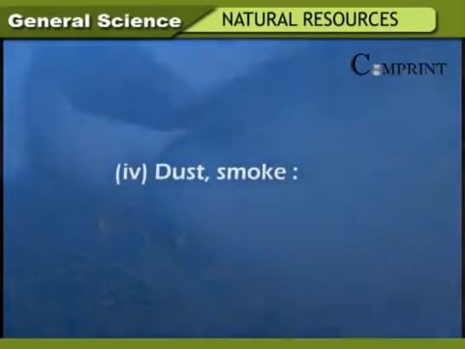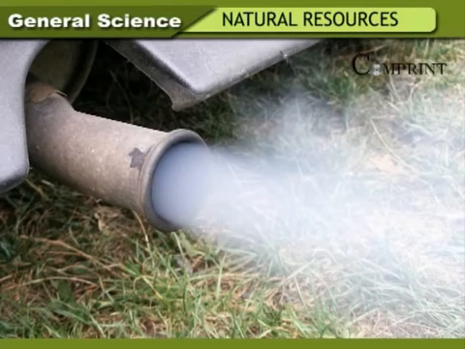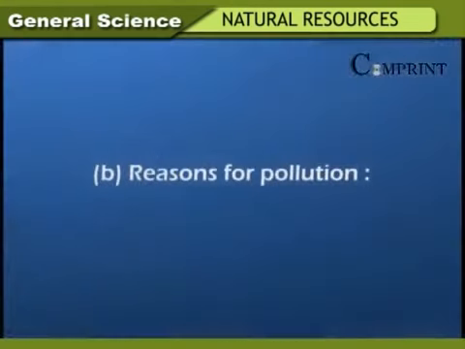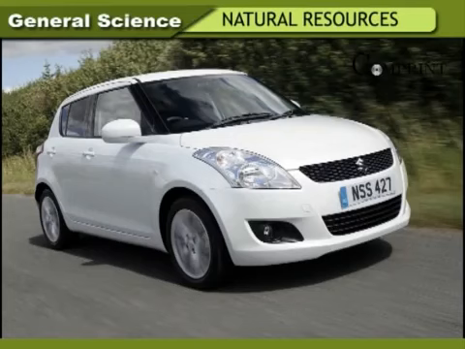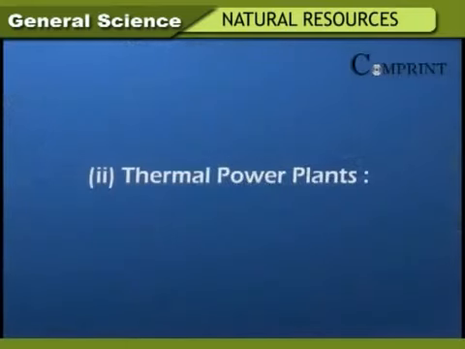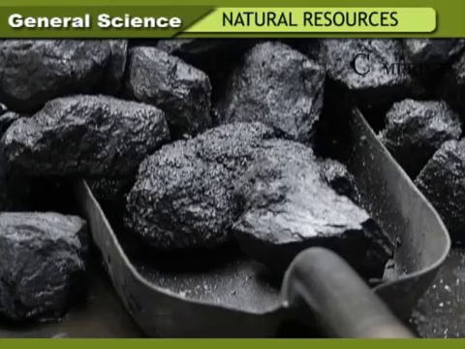Dust, smoke. The suspended particles in air, like microscopic dust particles, are emitted from vehicles and industries. These are called SPM, suspended particulate matter. Reasons for pollution. Vehicles. Vehicles which run on diesel and petrol emit gases which contain pollutants like sulfur. Thermal power plants. Coal is used as fuel in these plants. Coal contains sulfur substances. Emission of sulfur dioxide, carbon monoxide, and carbon dioxide take place on combustion of coal.